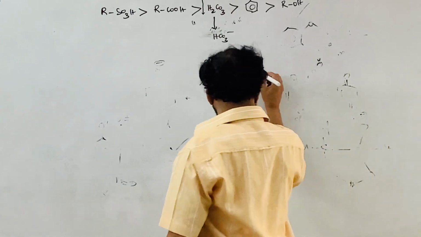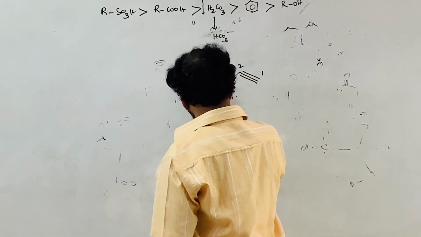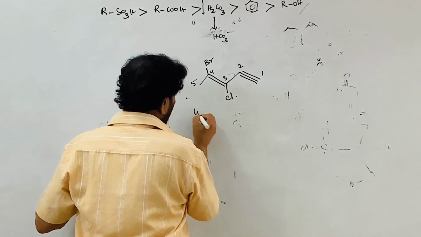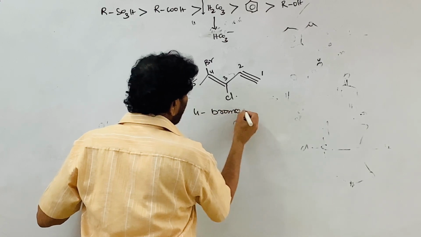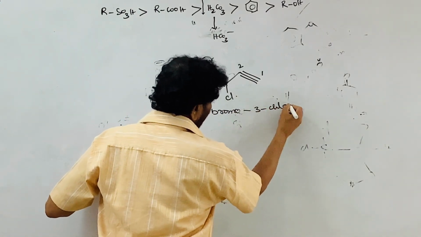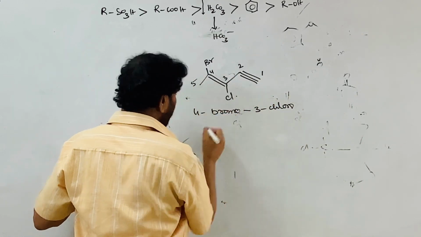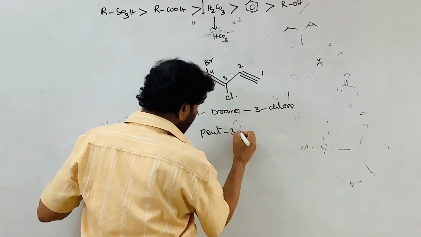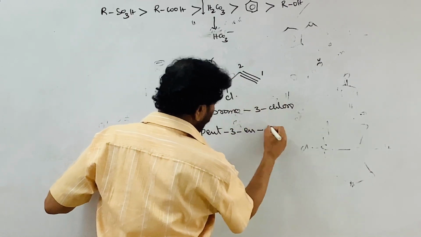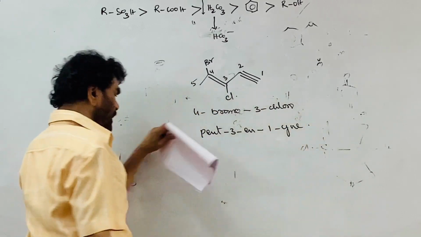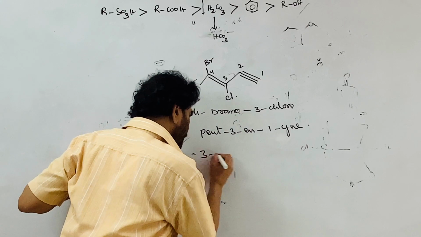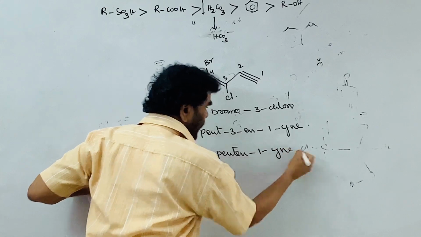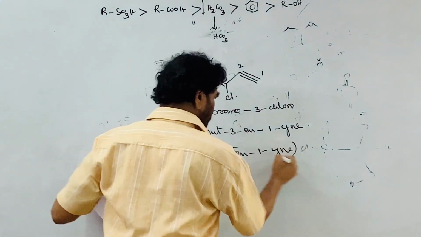Now numbering is like this from the functional group: 1, 2, 3, 4, 5 is the numbering. Its name is, bromo first, 4-bromo, 3-chloro, alphabetical order, and pent, 3-ene and 1-yne. This is the name of this one. Or 3-pentene-1-yne is the name of this one. Instead of this, you can take this also.